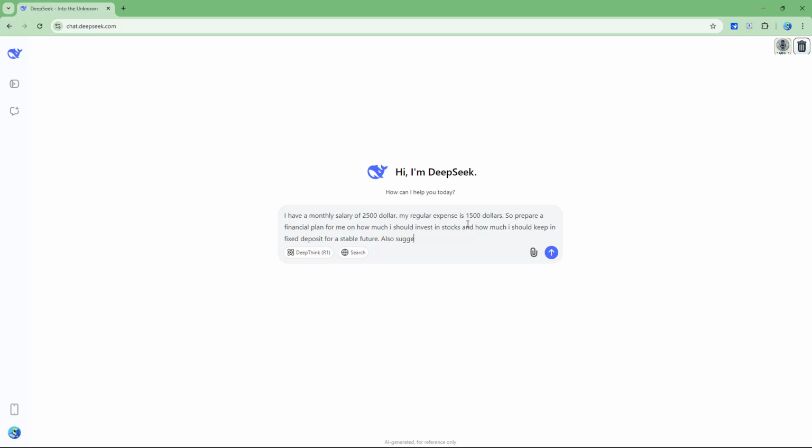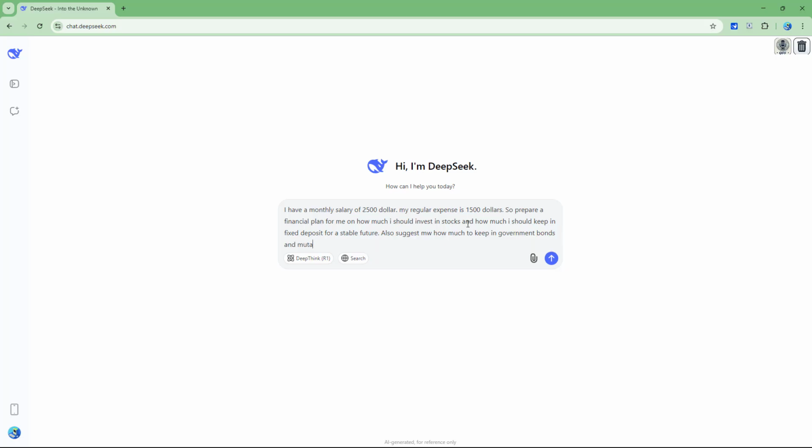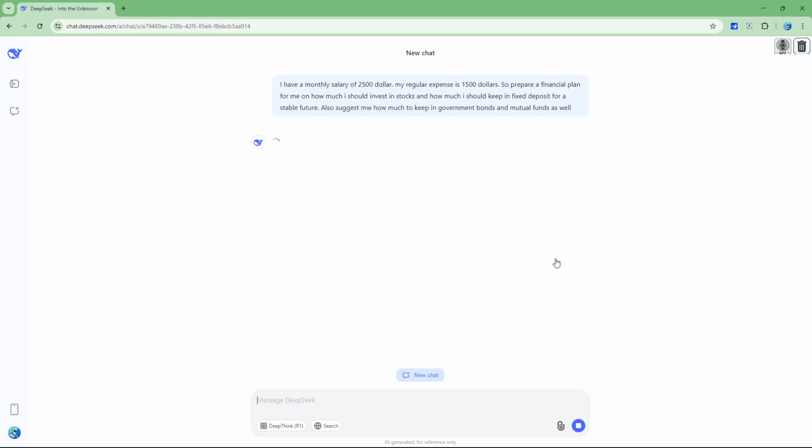Also suggest how much to keep in government bonds and mutual funds as well. So let's say I became very specific with how much my income is and how much my expenditure is, and I told it to prepare a financial plan for me accordingly. You can see that it is analyzing the data that I gave it, and then it'll simply go ahead and generate a financial plan for me.